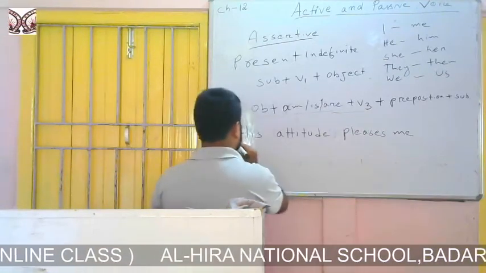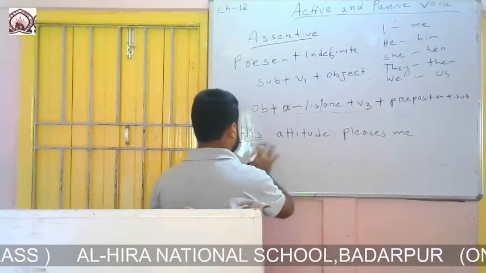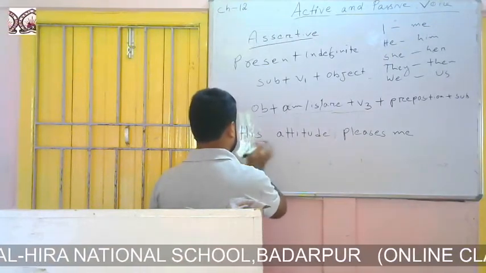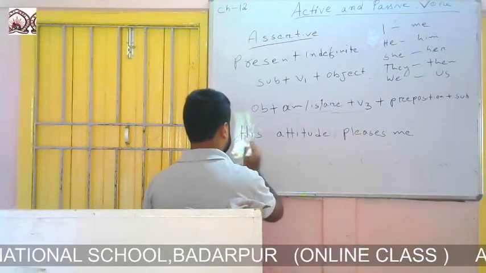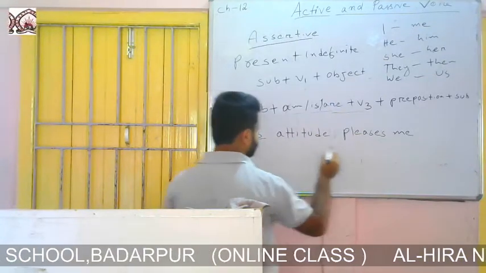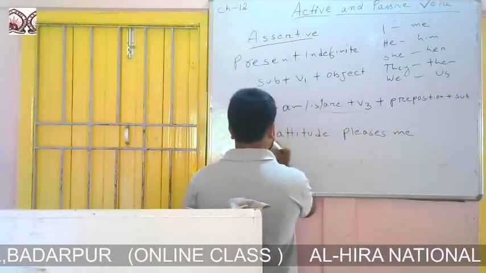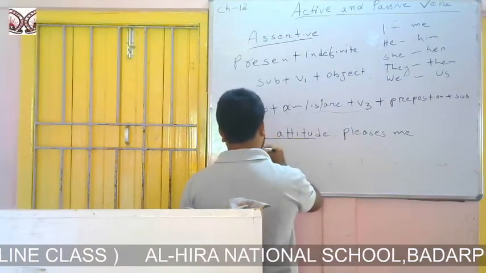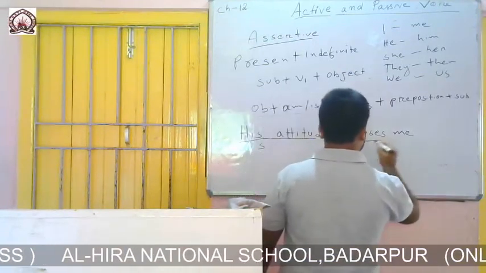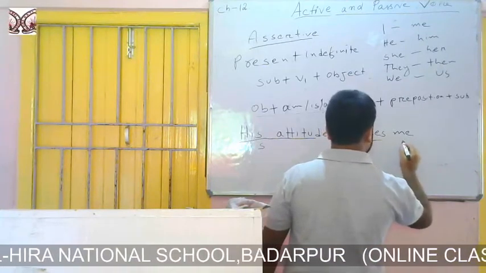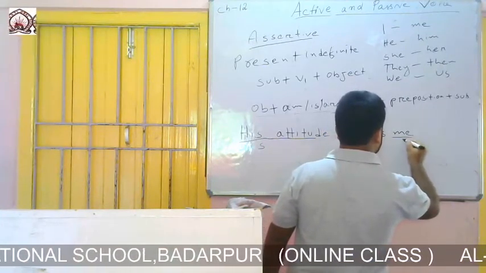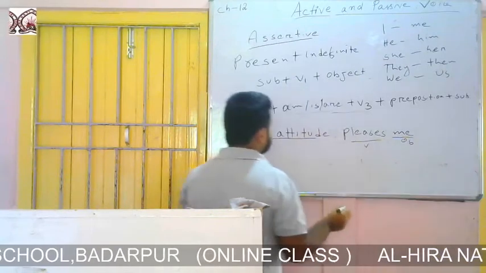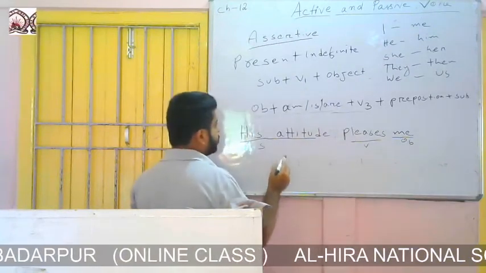So here his attitude is the subject, pleases is the verb and me is the object.